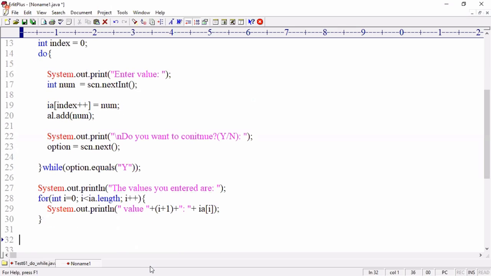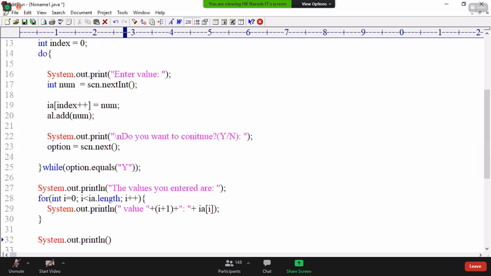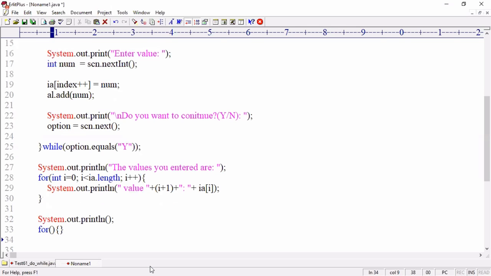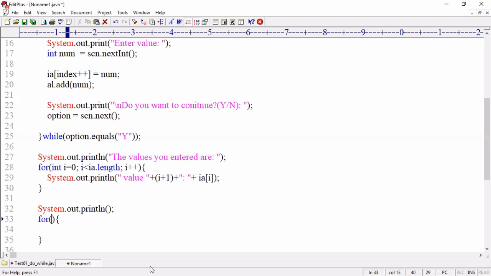What is the method for retrieving from an array list? I also want to retrieve from the array list. Can you tell me the syntax? System.out.println of double quotes. Okay, double quotes not required. One empty line, and now I am writing here. Array list, I told you, is also an array only in the background. For open bracket, closed bracket, int i equal to 0, i less than below. I wanted to find the length of the array list.